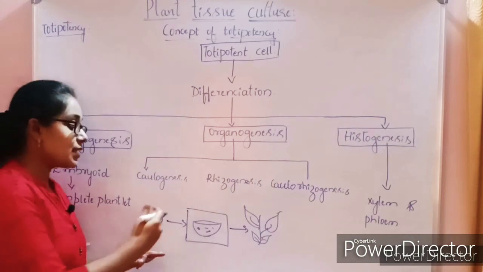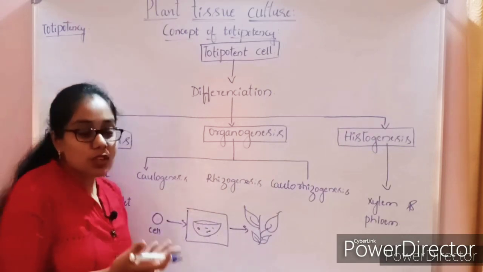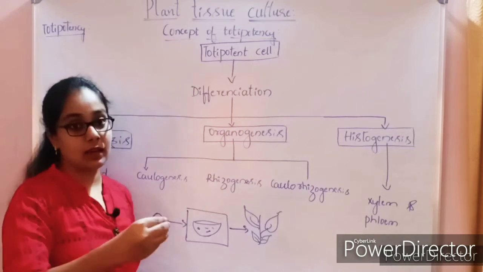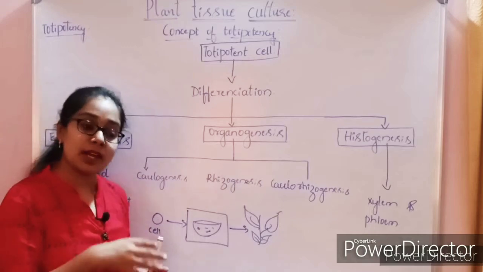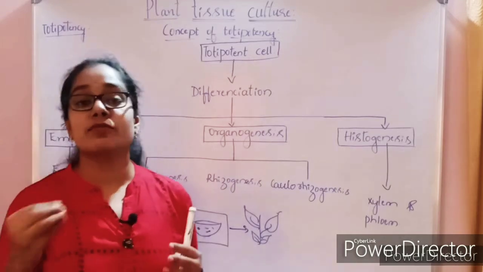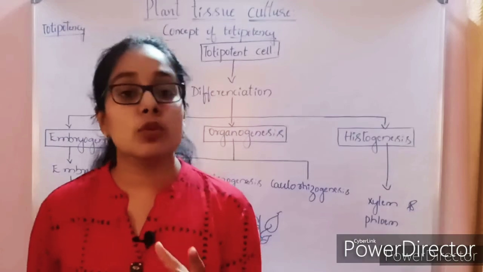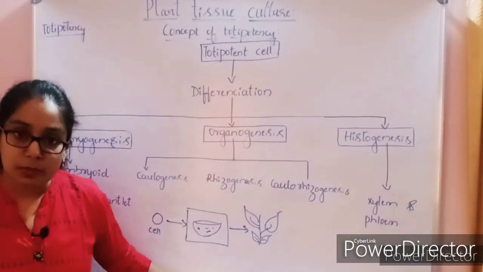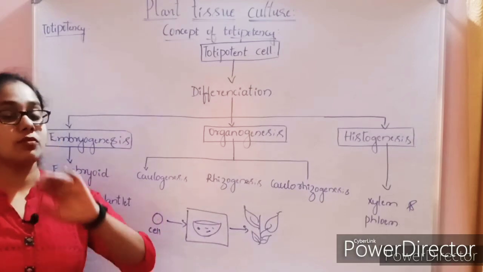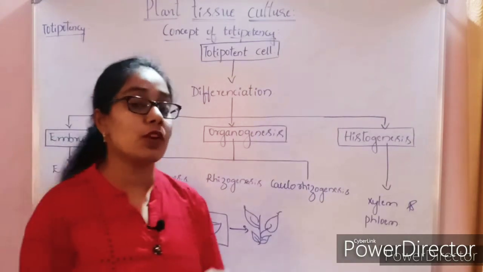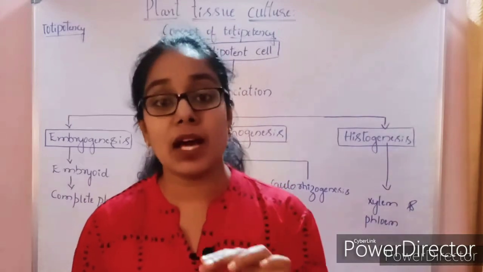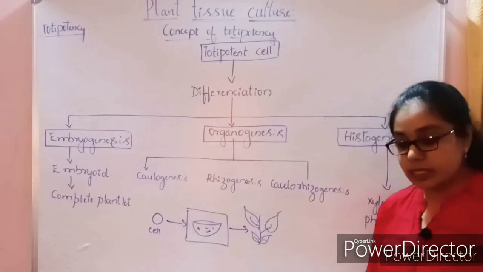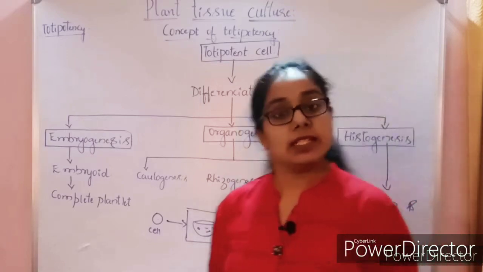So when the cell is placed in a culture medium, what is this culture medium? It is a medium which has been provided with certain nutrients, vitamins, and growth hormones as well. We have many different kinds of culture media which are used for culturing different plant species. So for different plant species, we have different culture media. We'll study in detail about it in later videos.